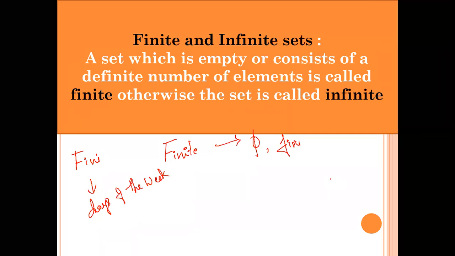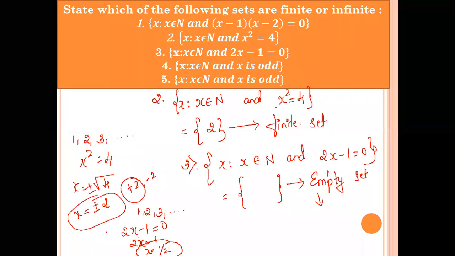How many elements does it have? Zero. So zero is a finite number, right? So what kind of set is it? Empty set is a finite set. Remember, an empty set is always a finite set. Okay, so we'll move on to the fourth question.